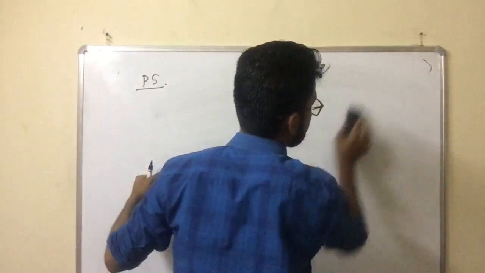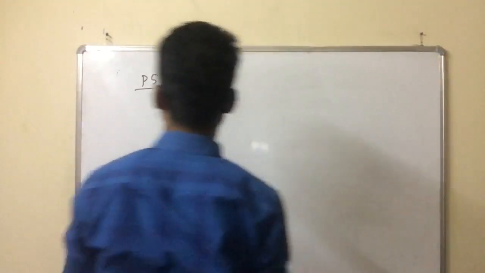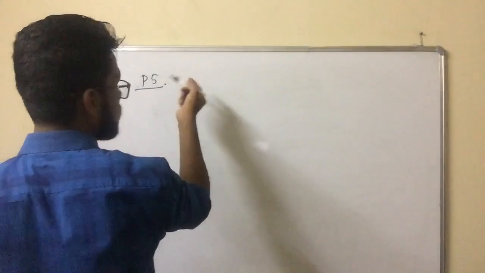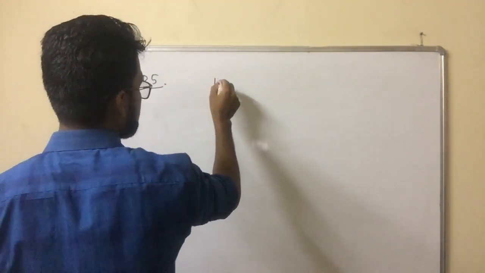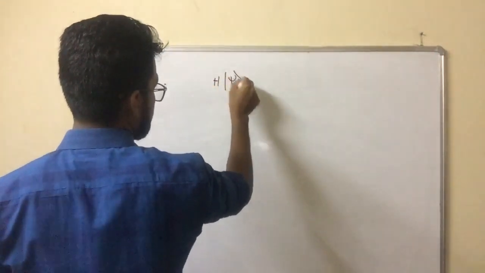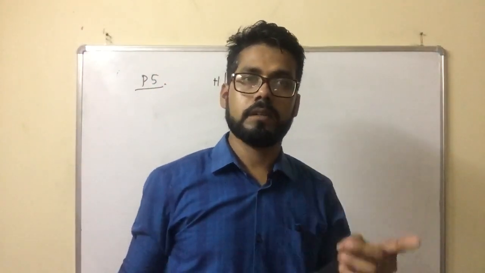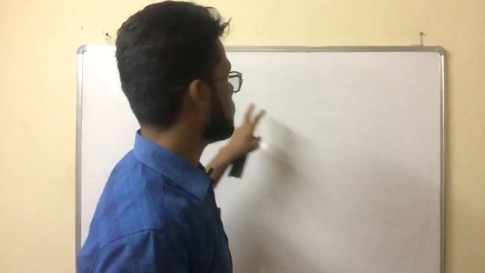Postulate 5 is called the time evolution of the system. H is the Hamiltonian operator. It may be Hermitian or non-Hermitian depending on the potential, but normally the Hamiltonian operator is Hermitian. Hermitian means the eigenvalue of a Hermitian operator is real. I will tell you about that later. Just try to understand the postulate.